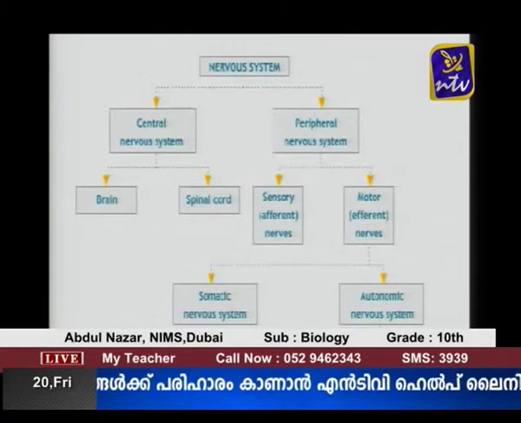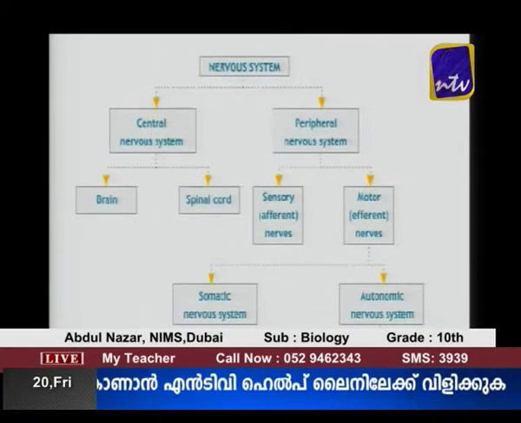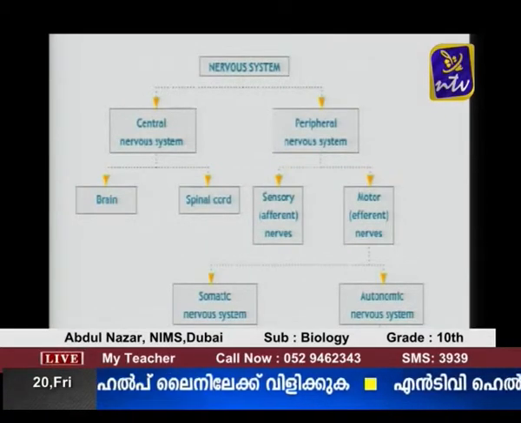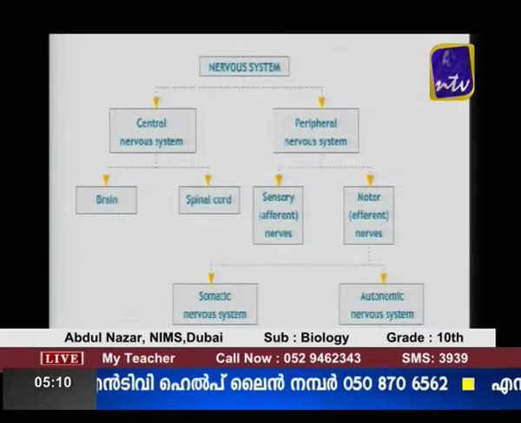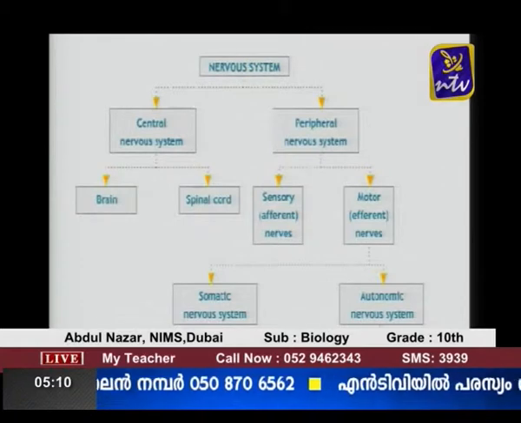Then the second part of the peripheral nervous system consisting of efferent pathway. Efferent pathway means those nerves which carry motor impulses from brain and spinal cord to other parts of the body.